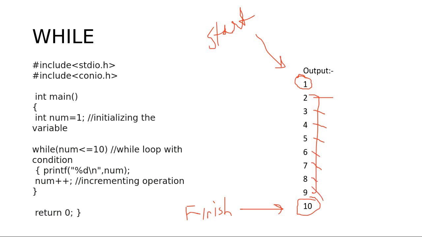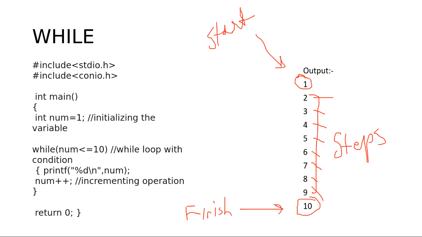Okay. Suppose I want to collect something from some floors. I start from 1, I have to reach 10. And in between, there are some floors like 2, 3, 4, 5, where I have some work. I go there, do some work and come back. So these are known as steps. Are these three things clear to you about loops? Start, finish, and steps. Is that clear to you?